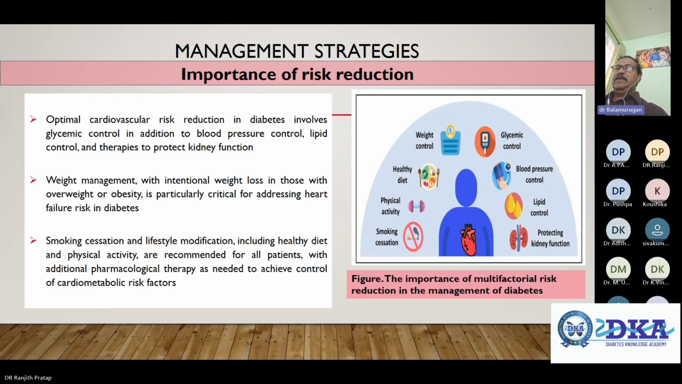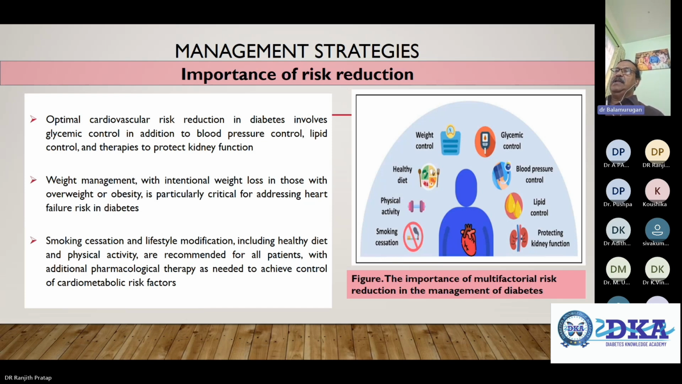We have learned how diabetes increases the cardiovascular risk. We learned about diabetes and dyslipidemia, diabetes and hypertension, and diabetes and heart failure, and the pathophysiological mechanism by which they are caused. So, the importance of risk reduction is important. In the figure you can see that multifactorial risk reduction is very important.